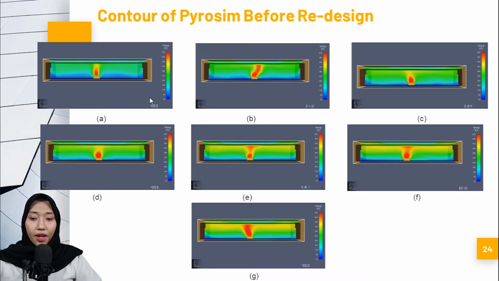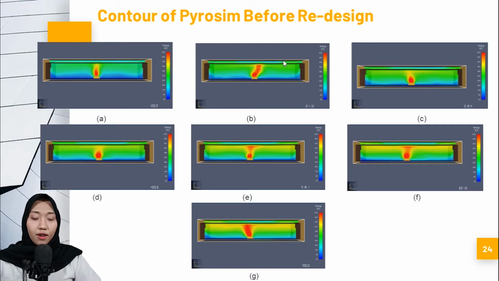So I decided the time duration of Pyrosim to be about 700 seconds here. So this is 100, 200, 3, 4, 5, 6, and 700.